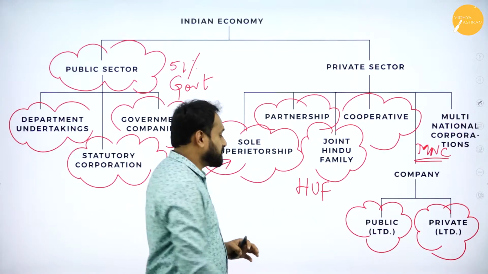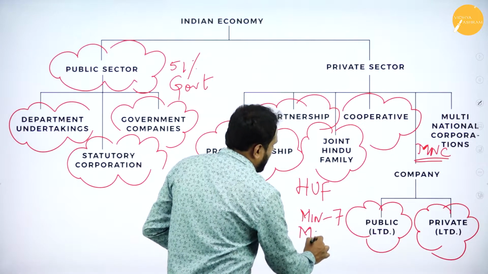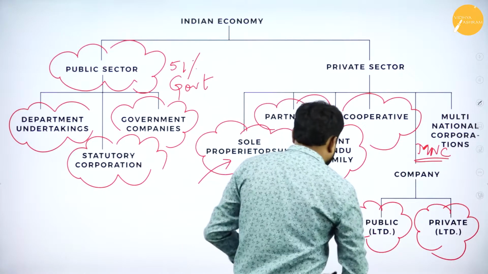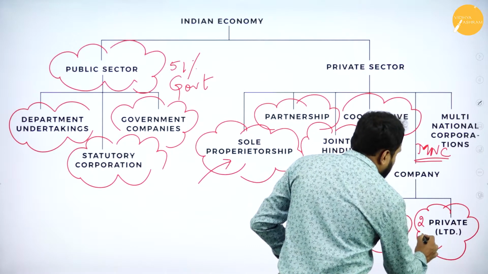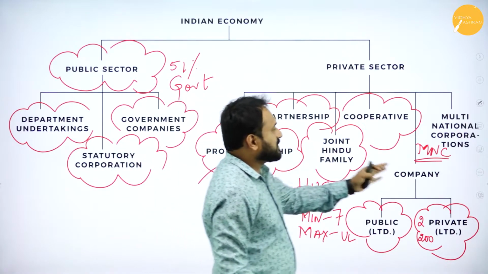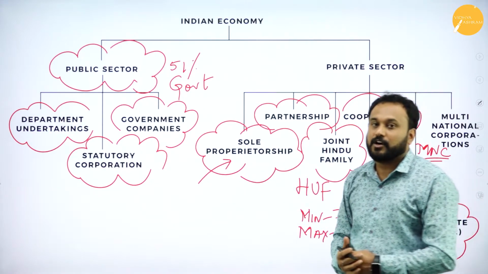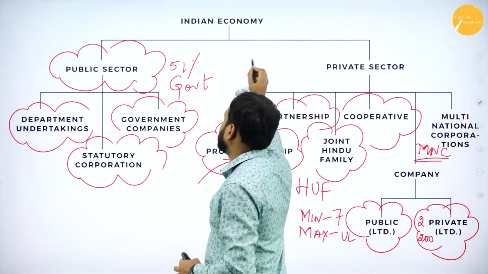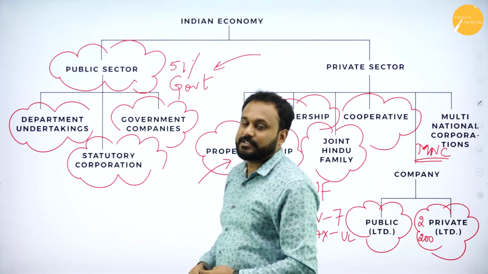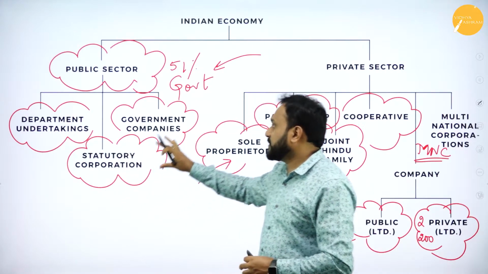In a public company, the minimum members are 7 and the maximum members are unlimited. In a private company, the minimum is 2 and the maximum is 200. I'm going to take these topics in some other sessions, but now we are concentrating on the public sector. Public sector means 51% of the shares or the control will be in the hands of the government. In that we have 3: departmental undertaking, statutory corporation, and government companies.